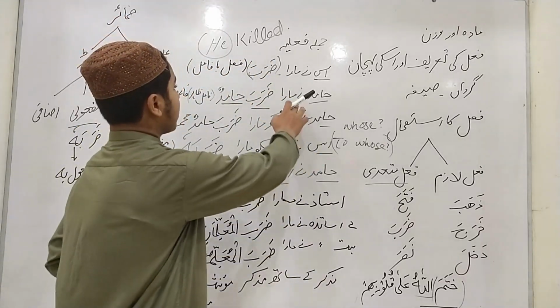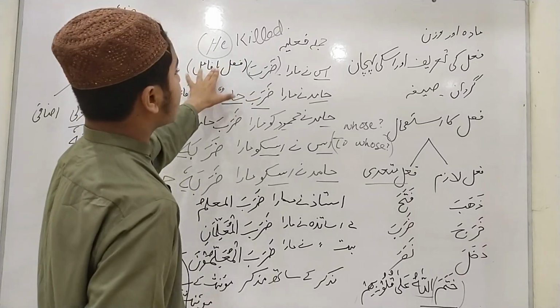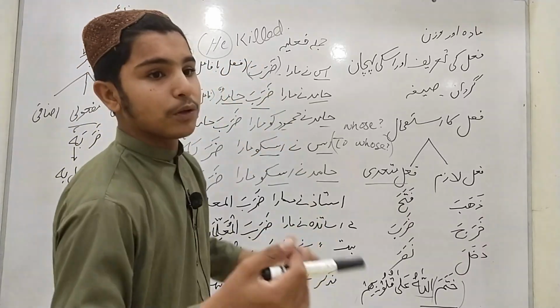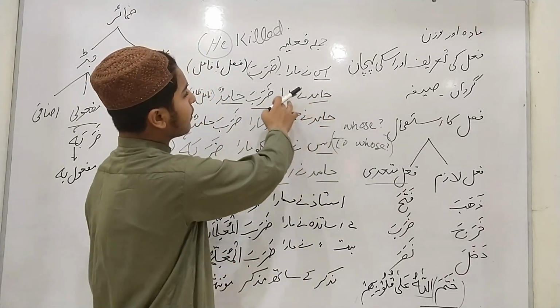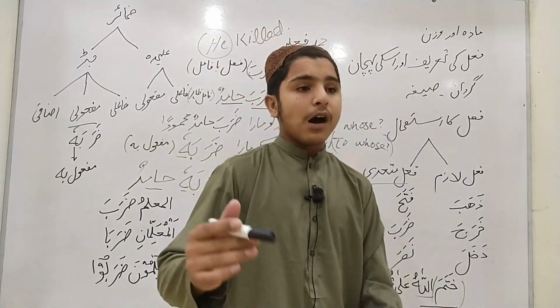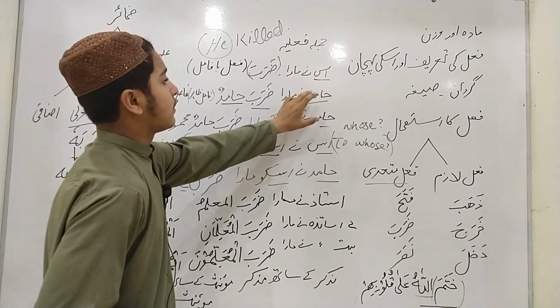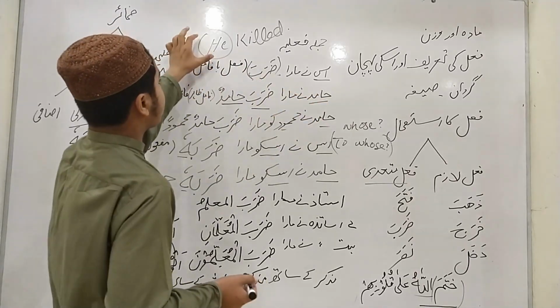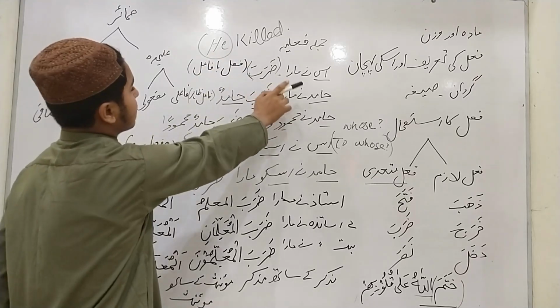Another example in which we show the fa'il in its actual form. "Hamid ne mara," in this the fa'il has appeared: Hamid killed. Here the actual name of the subject has been brought instead of "he."